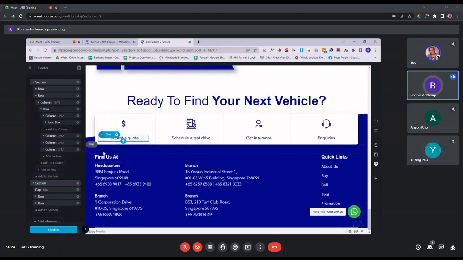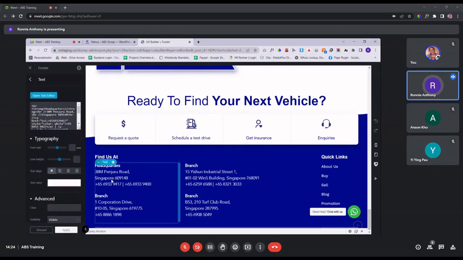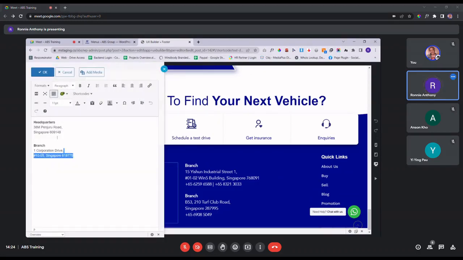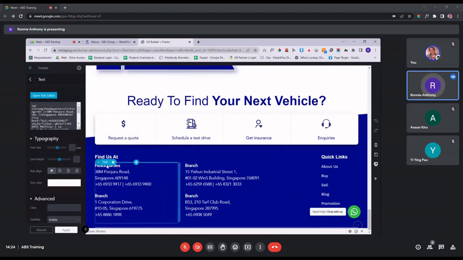Secondly is this portion, find us portion over here. This one is similar to the text that we did earlier. We can just click on the text itself and then key in like a normal text editor as well. Certain elements are used the same. For example, you can see on this oval shape over here, you can see the type of element being used: text. So anytime you see text elements, you can use the same way to edit.